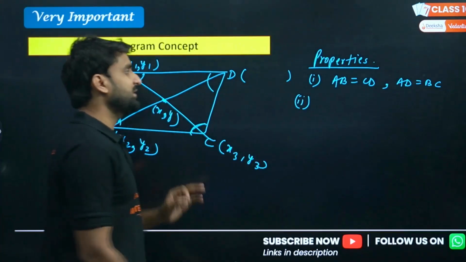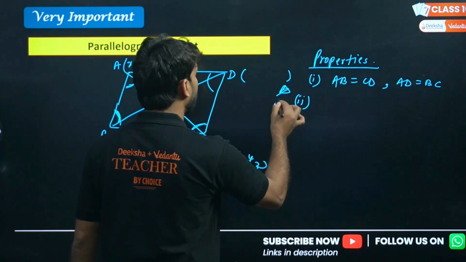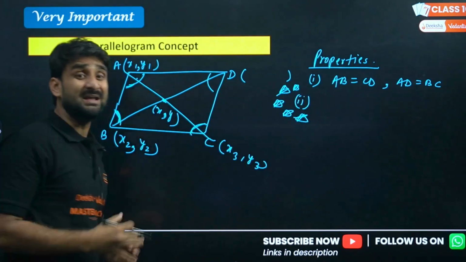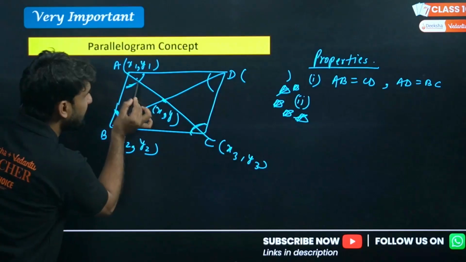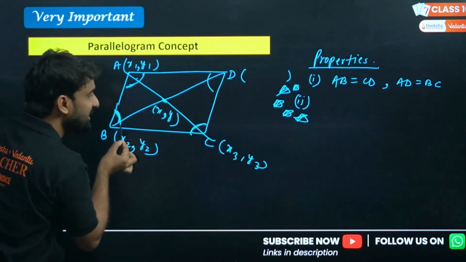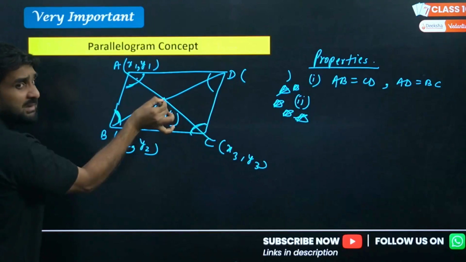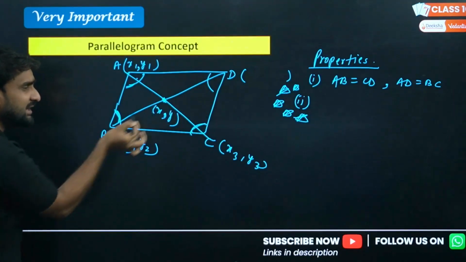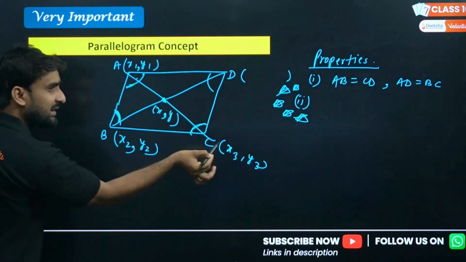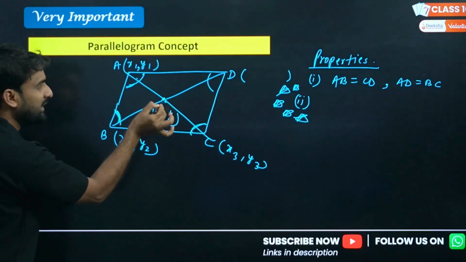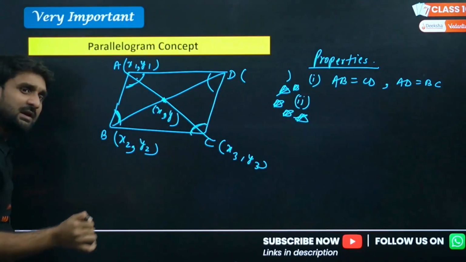And the second property that I am going to give you is very powerful. Very powerful. The property is, if the diagonals AC and BD intersect at this point, it implies that this point is on this diagonal and this point is on the other diagonal, meaning this point is the midpoint of BD and this point is the midpoint of AC as well.